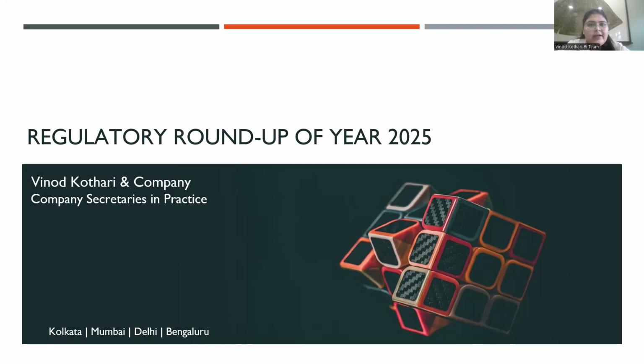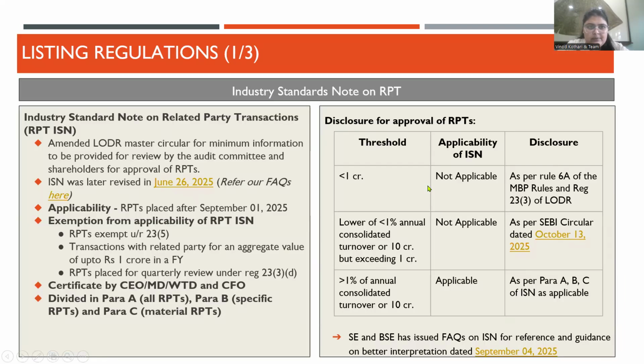So the year 2025 has been the year of significant amendments, right? From so many amendments with respect to related party transactions, then there were amendments for HPDLE, several amendments for SEBI registered intermediaries, even MCA as well. So let me take you through it one by one. First, we'll start with SEBI related amendments.